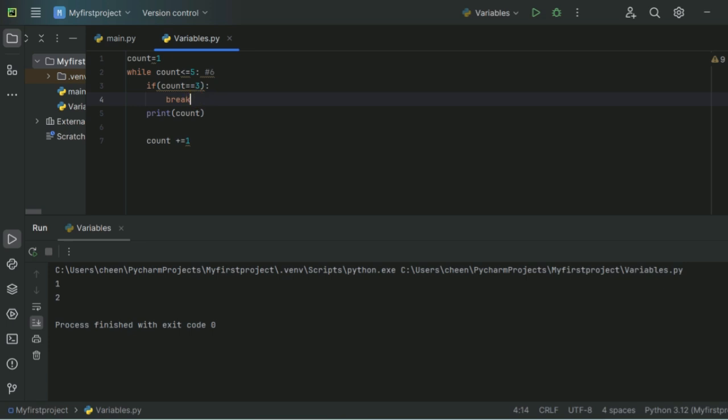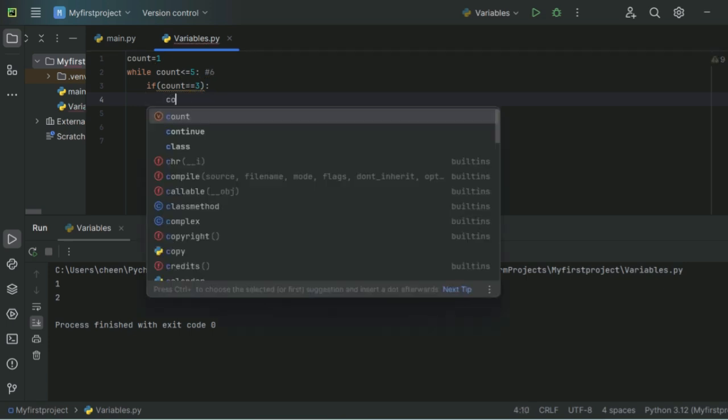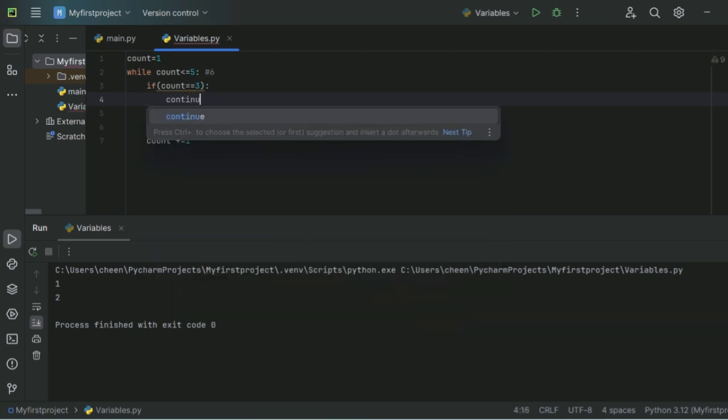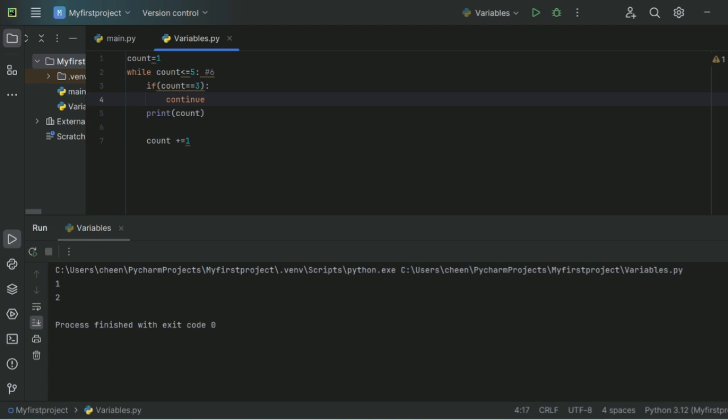One is break and the other one is continue. Continue is to skip that particular value. This is a most common interview question. It is asked in the interview: what if I want to skip a particular value in a sequence? So, nothing. Whenever the value will be true, let's say I want to skip 3. So I'm saying count, whenever it is 3, continue.